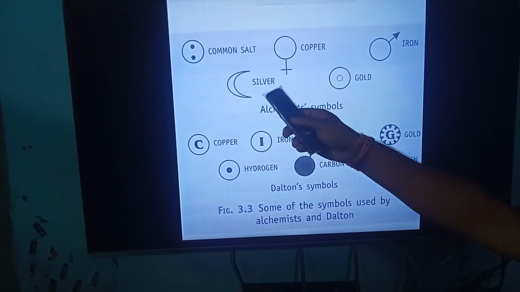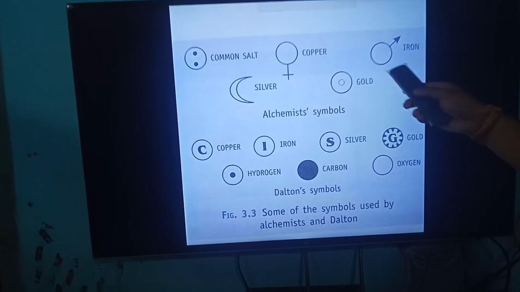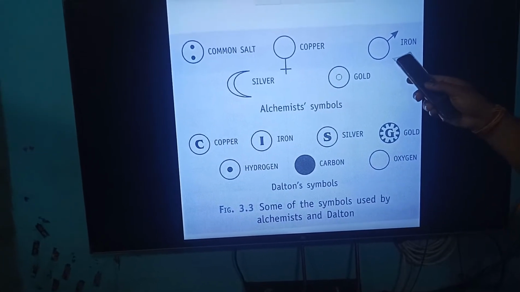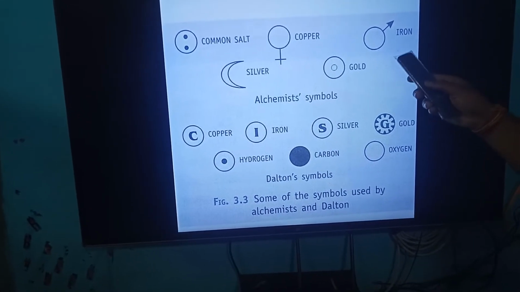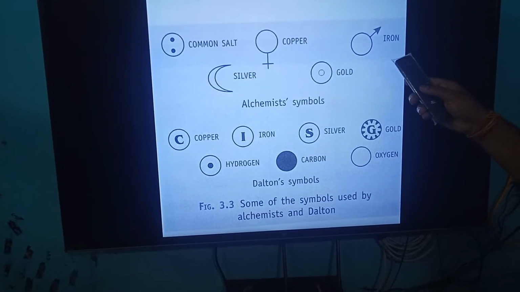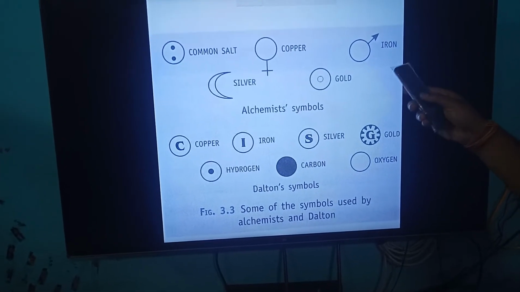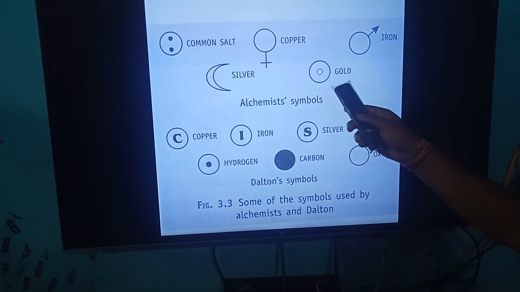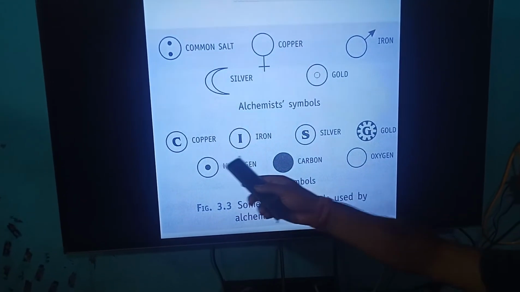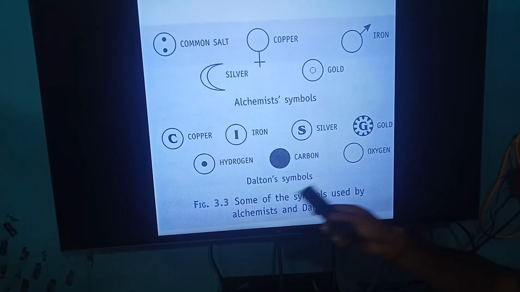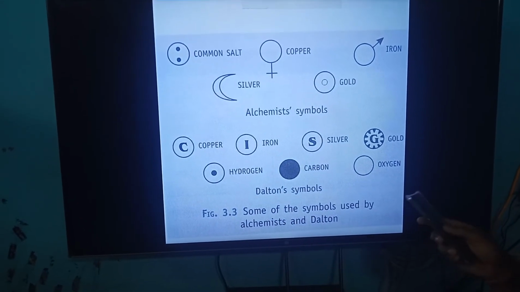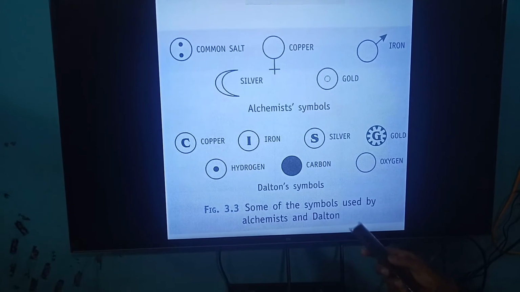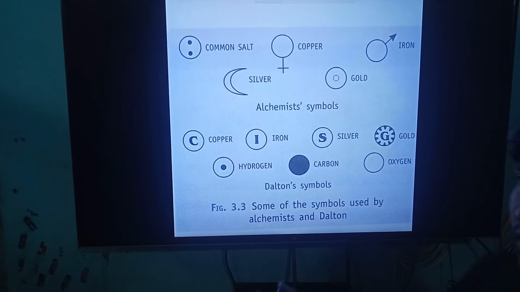We can see the shape of iron diagrammatically, a place where the symbol is written. We will understand the symbols of iron, gold and copper in this way. So the various kinds of elements have symbols as notation.